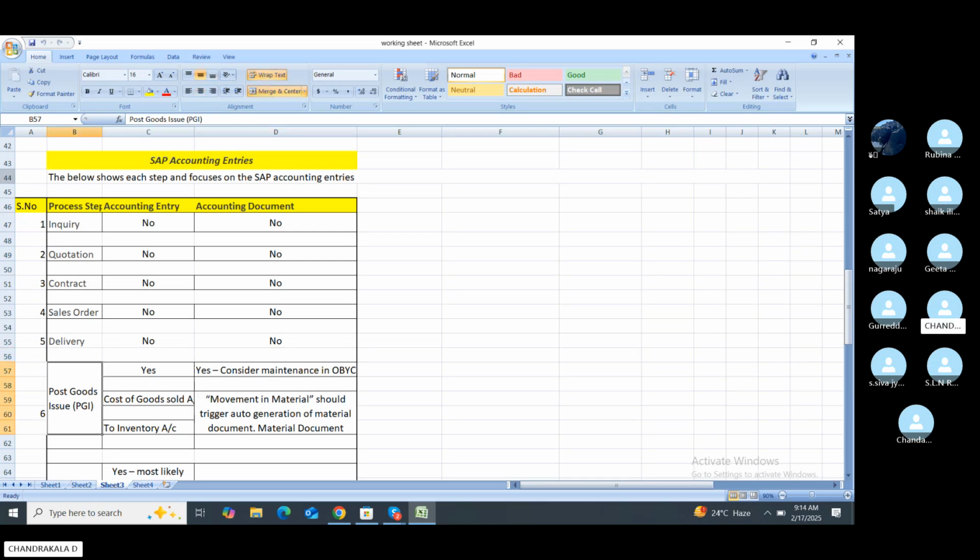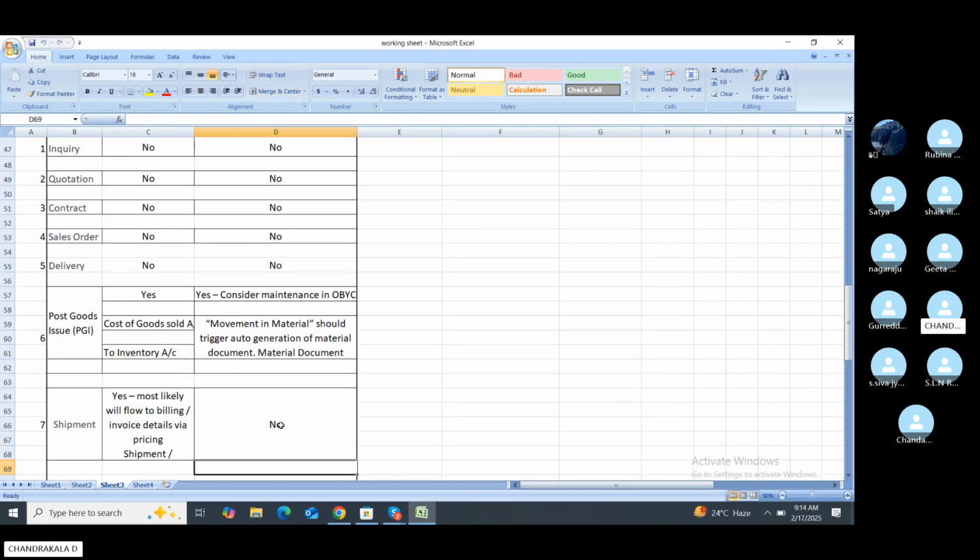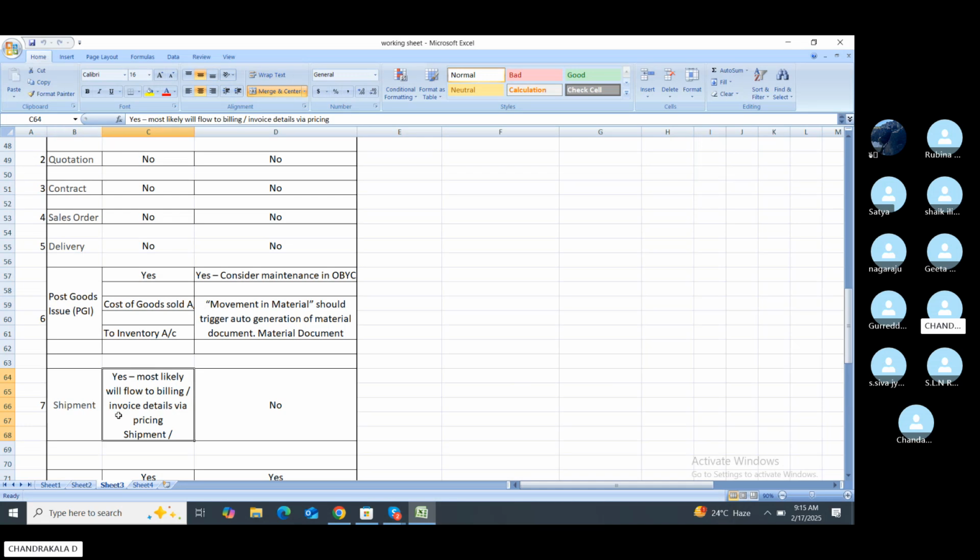This is the post goods issue, PGI. This creates an entry: cost of goods sold account debit to inventory account credit. In SAP, the accounting document is created here based on the movement type in OBYC, with automatic generation of the material document. Last one, the shipment also has an entry affecting it here, such as the flow of billing, invoice date, and price versus present price. There are no documents created in SAP for this.